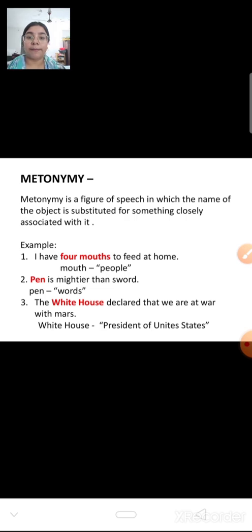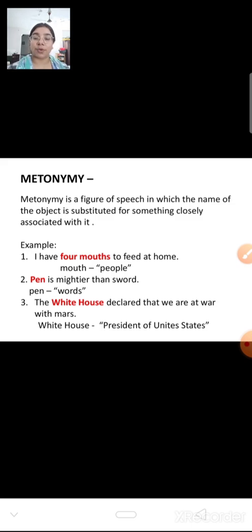Next is metonymy. Metonymy is a figure of speech in which the name of an object is substituted for something closely associated with it. For example, when we use a part. I have 4 mouths to feed at home. The mouth here represents people, that I have 4 people at home to feed. That means something related to that is used instead of using that exact word. That is known as metonymy.